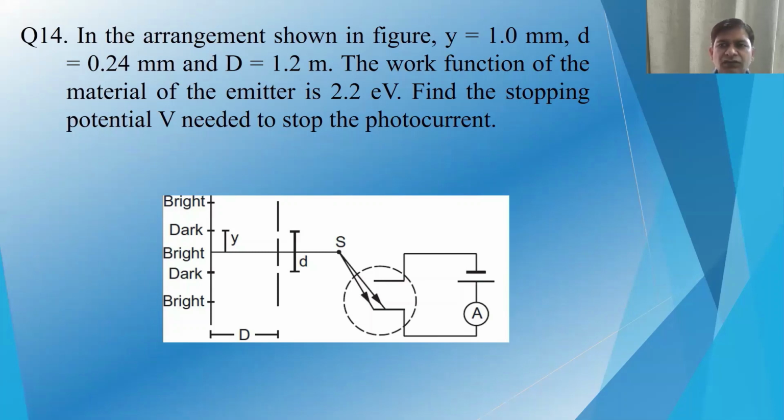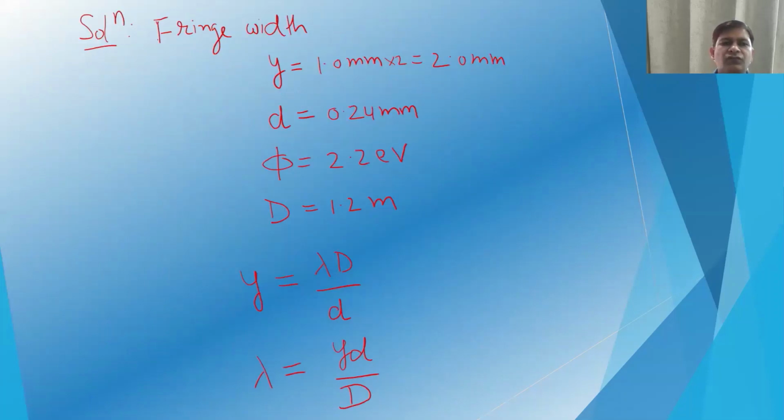Okay, so now let us see how to proceed. We know the fringe width. It is given from one side as 1 millimeter, so the total width will be twice that, which is 2 millimeter. Now small d is 0.24 millimeter, phi is 2.2 electron volt, and capital D is 1.2 meter, where all the symbols have their usual meaning.